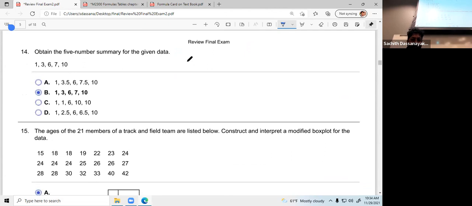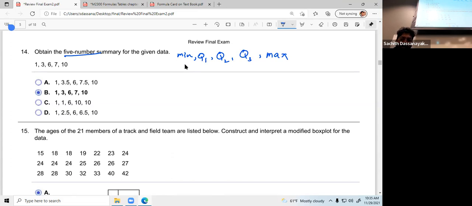5 number summary. So what are the 5 numbers? Min, max, Q1, Q2, and Q3. Okay, let's write them in the corresponding order: min, Q1, Q2, Q3, max. So this is the order, always starting from min and ending with max.